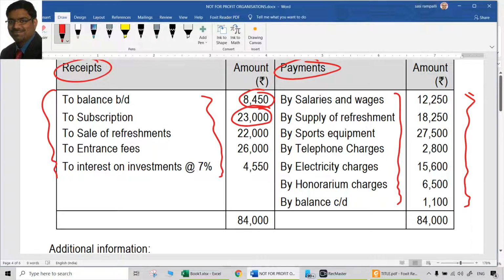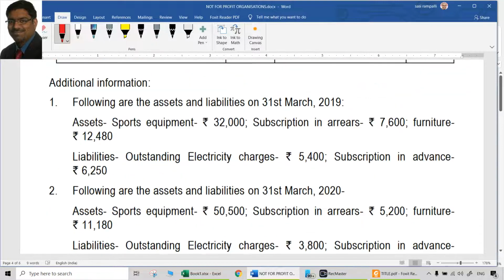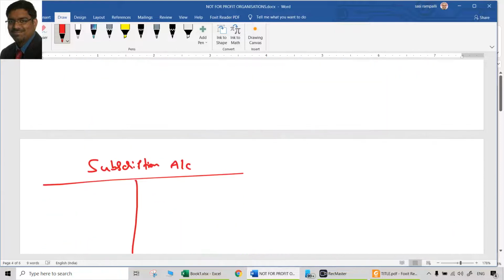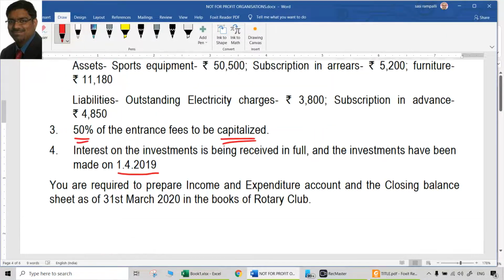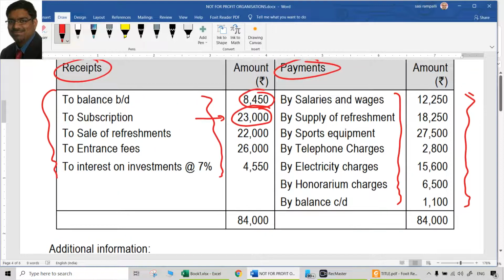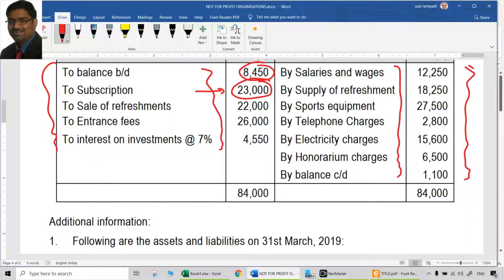So subscription account, of course, here 23,000 is debited to receipts and payments account, means it should be credited to subscriptions account. So by cash or by bank, 23,000, that will be there in the subscription account. Okay, so debit in the receipts and payments account, credit in subscriptions account.